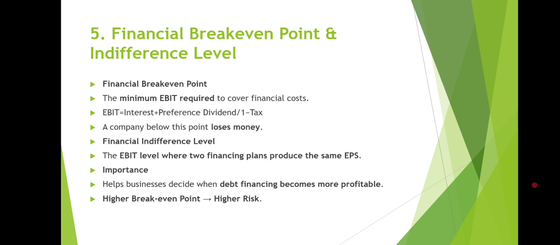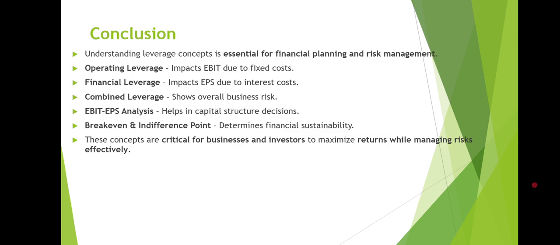Financial indifference level is the EBIT level where two financing plans produce the same EPS. So what is the importance of the financial break-even point? It helps businesses to decide when debt financing becomes more profitable. And a higher break-even point means higher risk for the business.